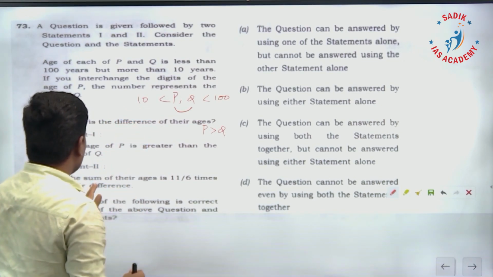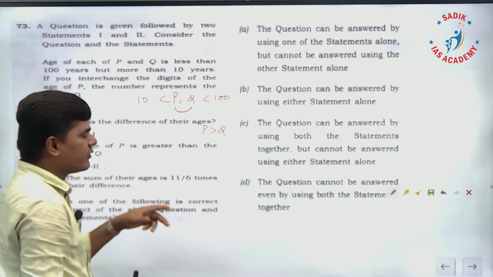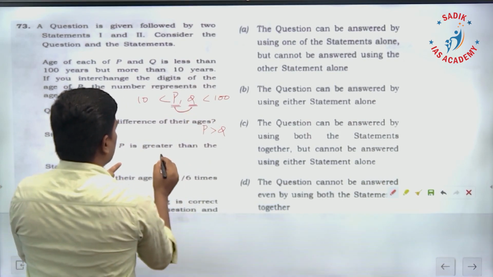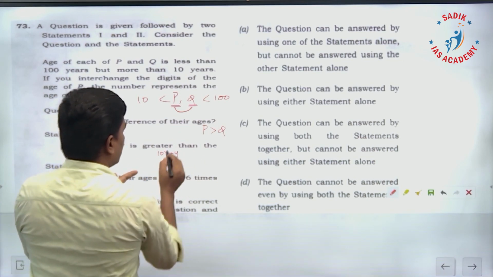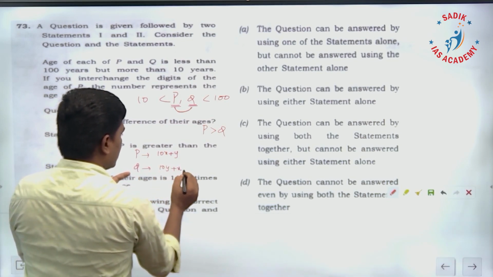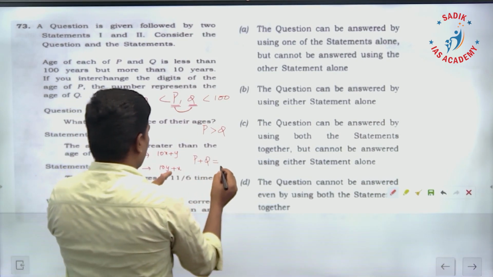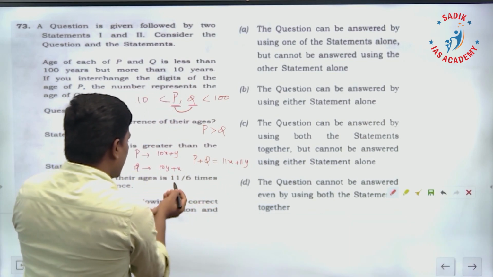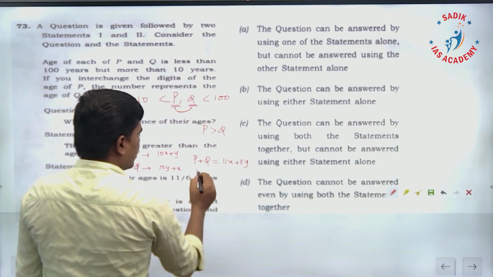Now the second statement: the sum of the ages is 11 by 6 times the difference. Sum of the ages, suppose 2-digit numbers. Let us take 10x plus y as P. Q is the reverse, so Q is 10y plus x. Sum P plus Q is 11x plus 11y. They are saying 11 by 6 times of the difference, P minus Q.